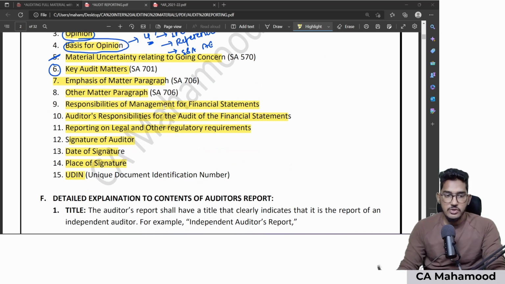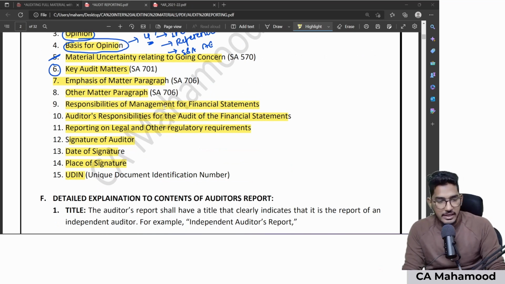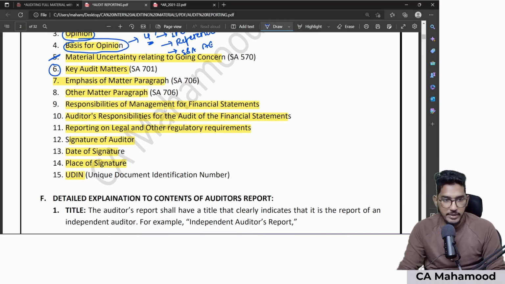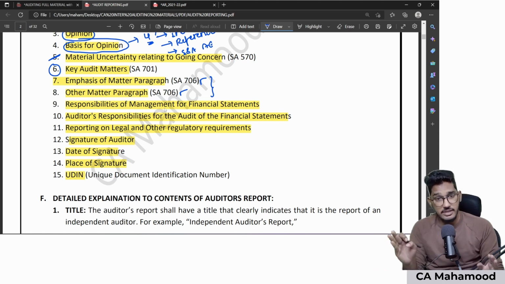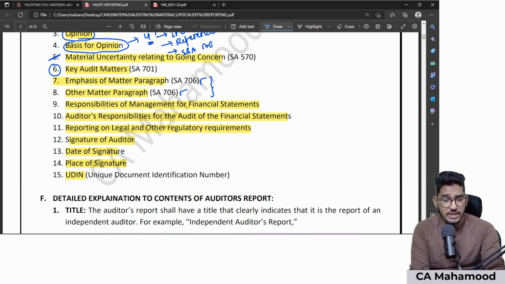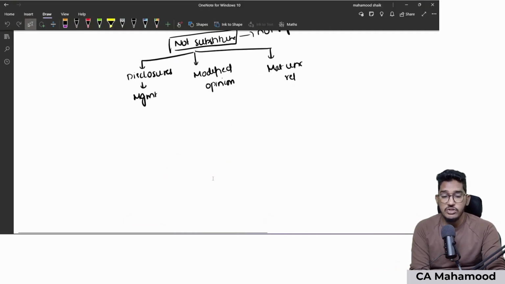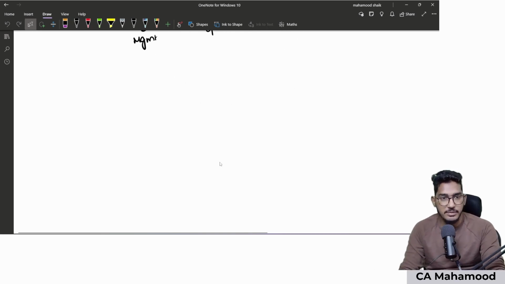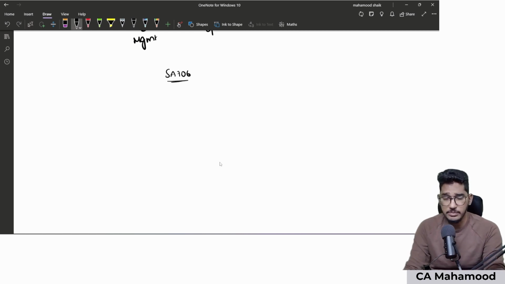Yeah. So key audit matters we are done, SA 701 we are done. So now talking about the remaining two contents. One is regarding emphasis of matter paragraph and the other one is other matter paragraph. And in order to understand what is this emphasis of matter and other matter paragraph, we have to go to SA 706 now. SA 706 will be talking about emphasis and other matter.